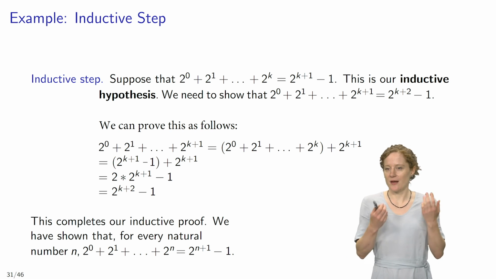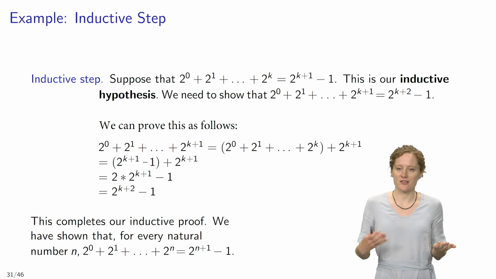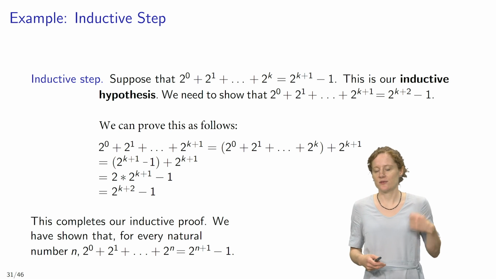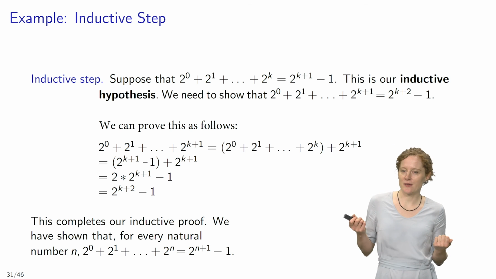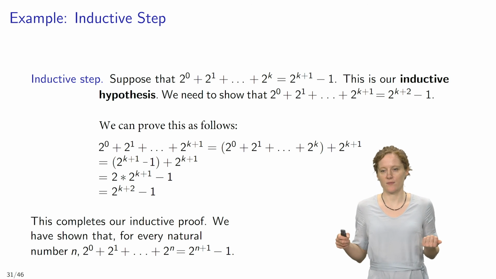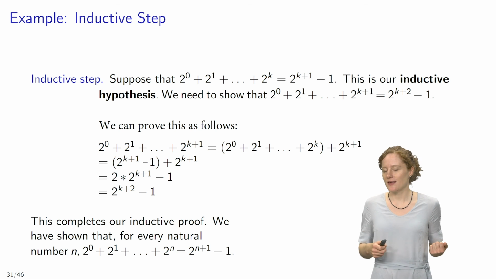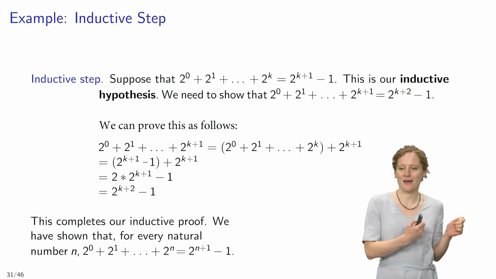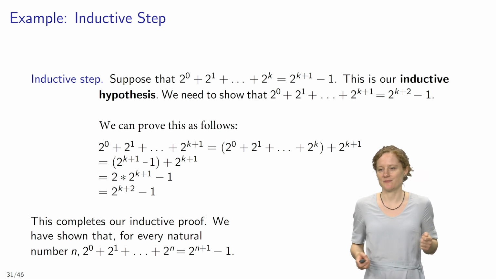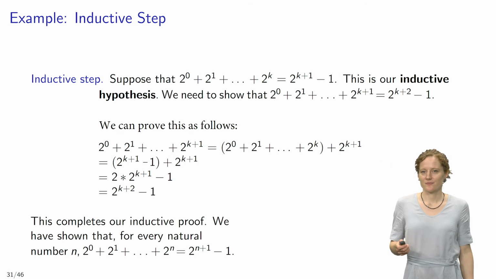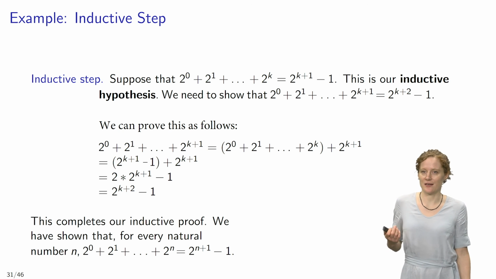So we have now shown that for every natural number n, 2^0 + 2^1 + and so on and so forth + 2^n equals 2^(n+1) - 1. In the next part of this lecture, we are going to go on and look at the proof of soundness, which as well is an inductive proof.